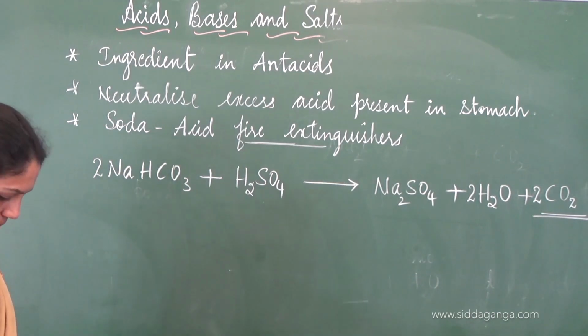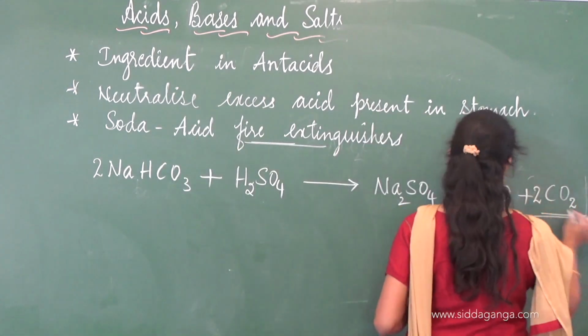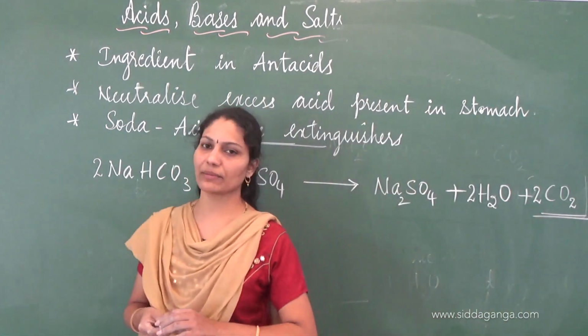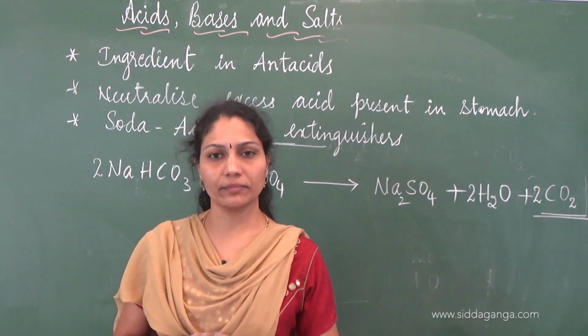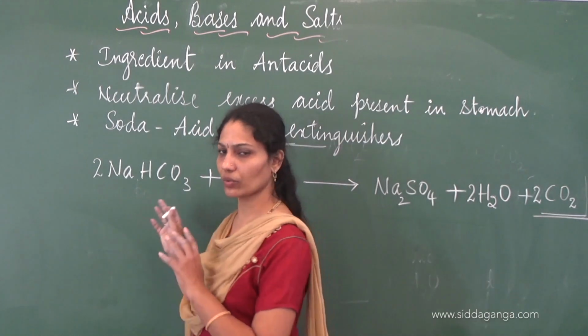It seems to be balanced. And in this equation, the carbon dioxide produced here acts as a fire extinguisher. So carbon dioxide, how does it act? It cuts off the supply of oxygen and hence acts as a fire extinguisher.